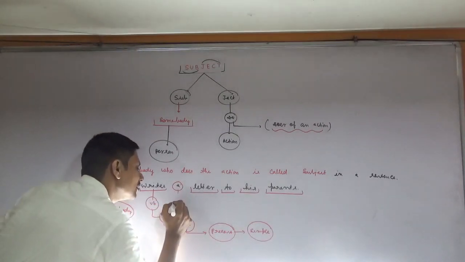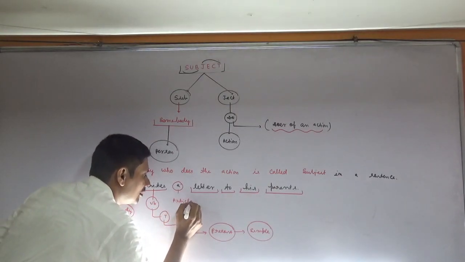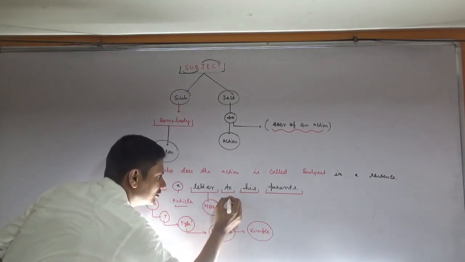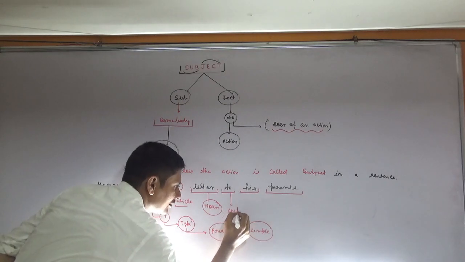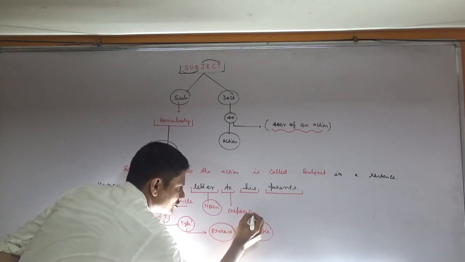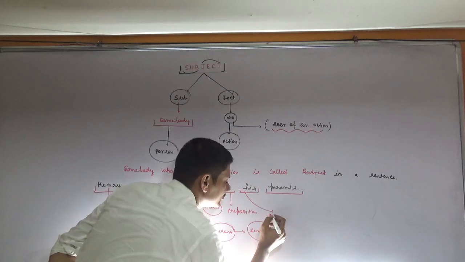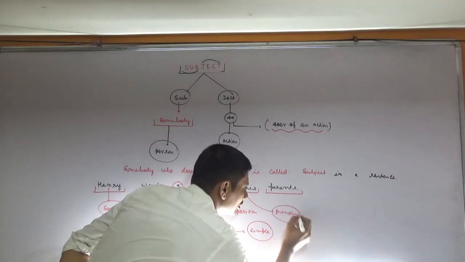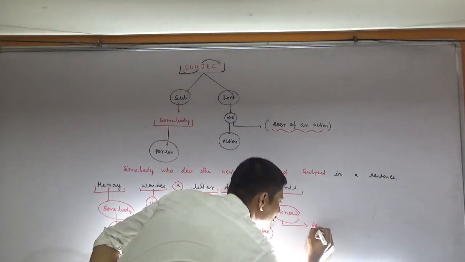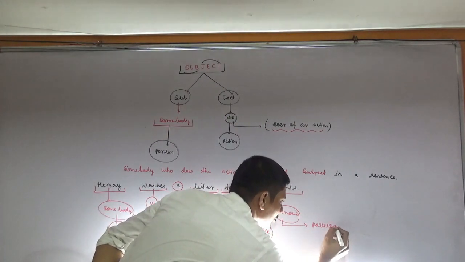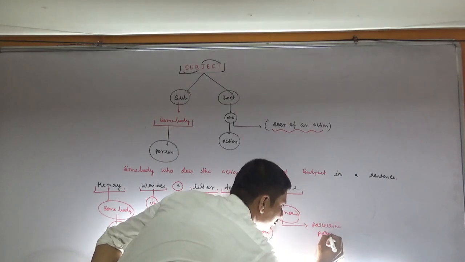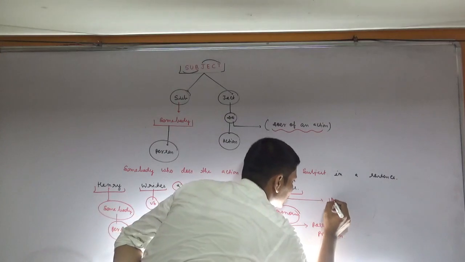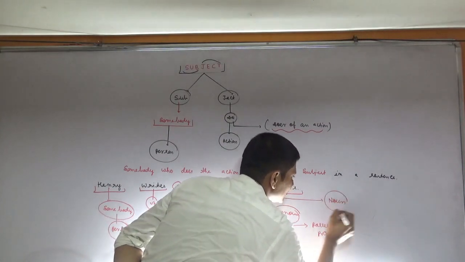Okay, a is an article, letter is a noun, to is a preposition, his is a pronoun. In pronoun, this one is a possessive pronoun, and parents is a noun.